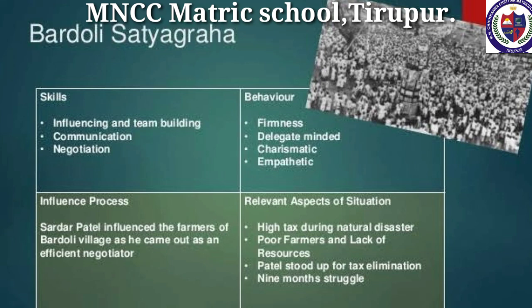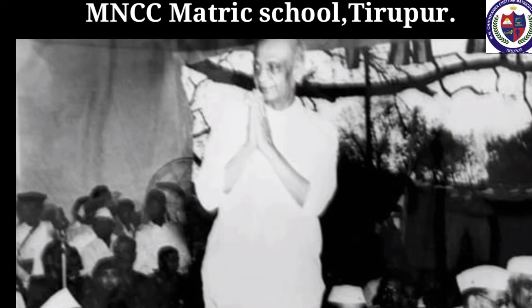In 1930, the peasants of Bardoli refused to pay taxes. They faced auction sales and eventual loss of almost all their lands, but refused to submit to the government. However, all the lands were returned to them when the Congress came to power in 1937.